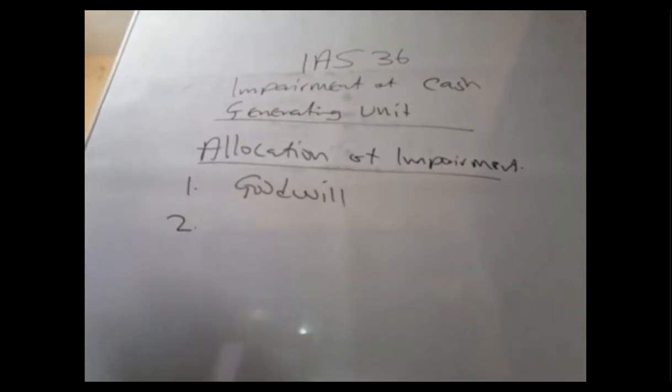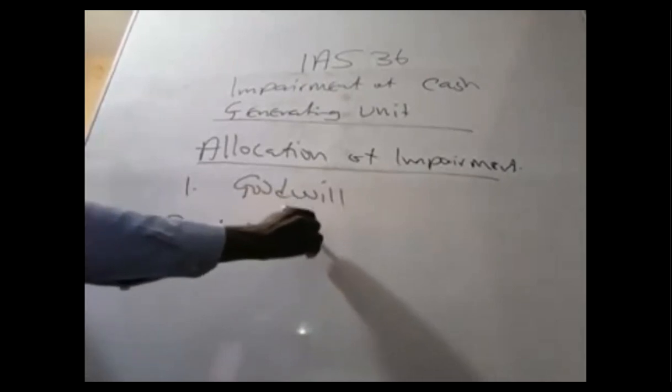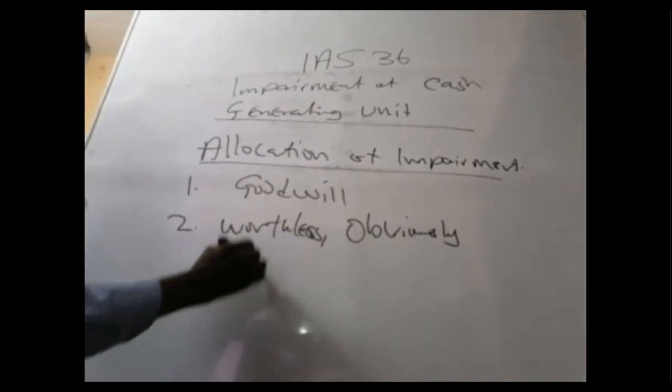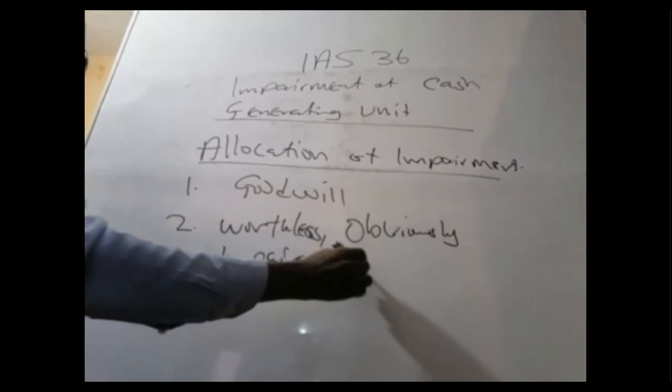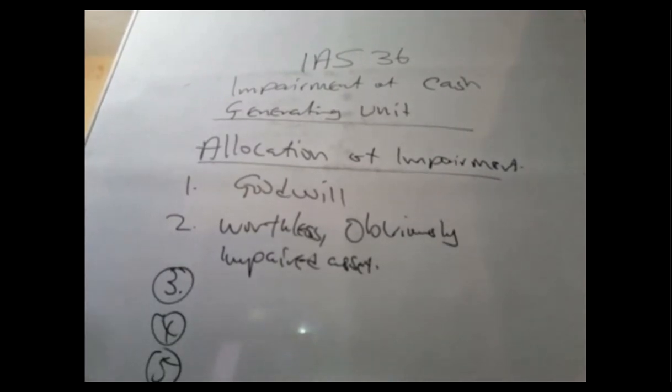Second, it moves to obviously impaired assets, or assets which are worthless, valueless. In fact, there are only 5 stages.